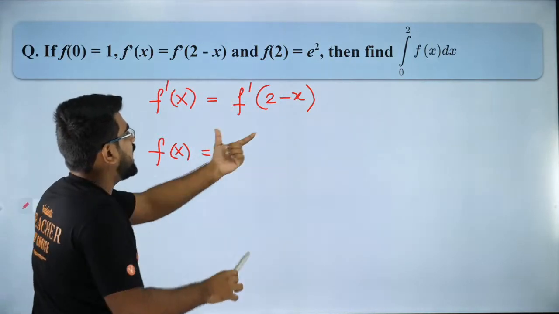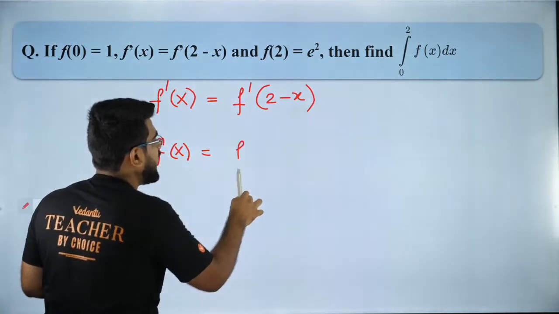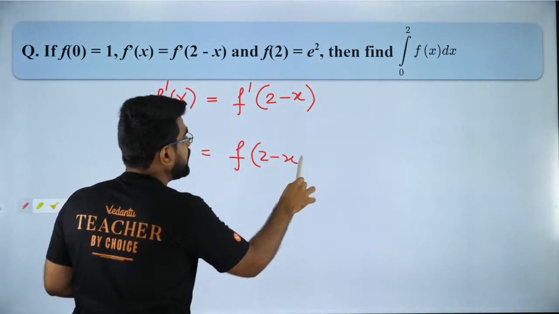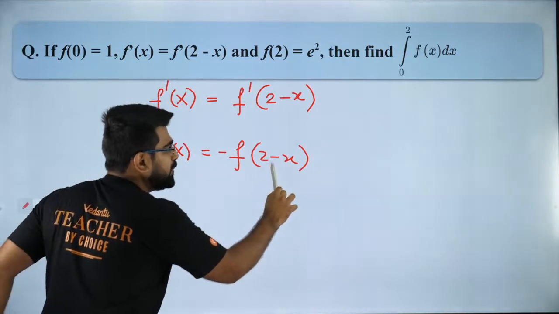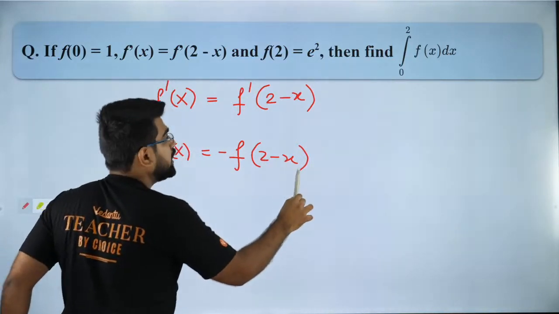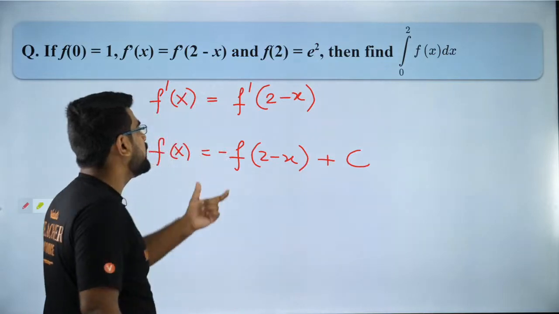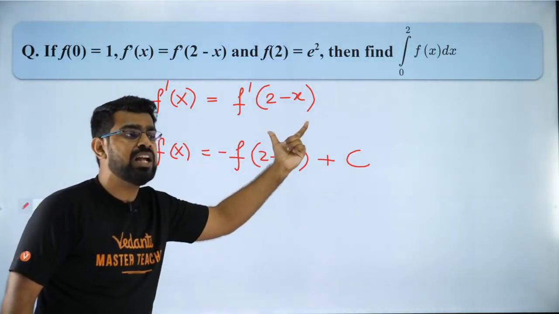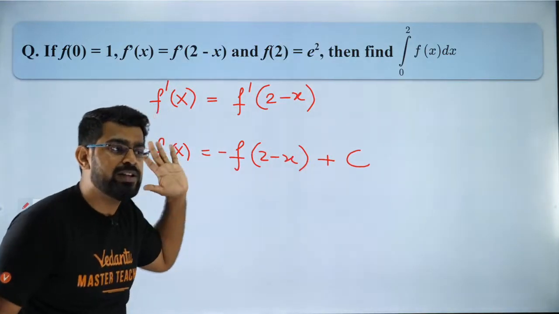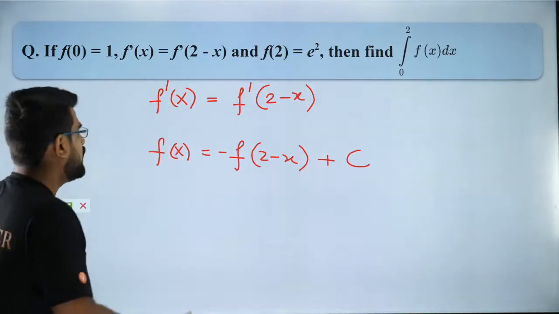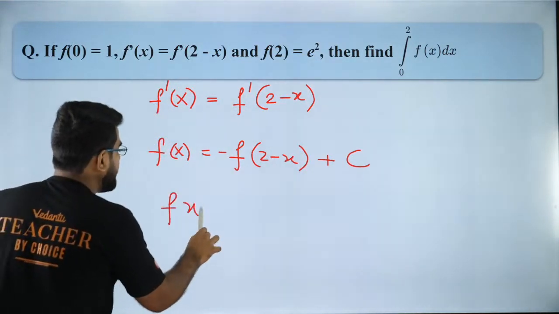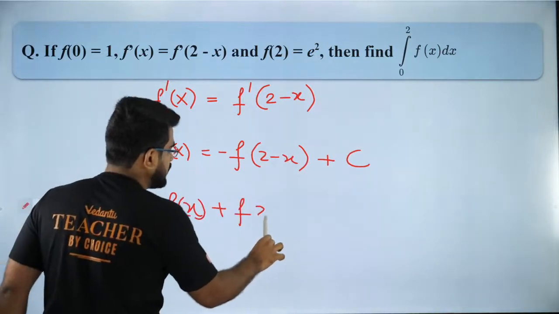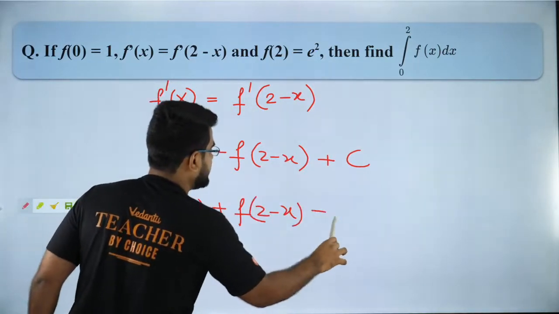If I integrate f dash of 2 minus x, it will be f of 2 minus x into minus 1. Why into minus 1? Because here I have 2 minus x plus a constant. Why? Because it is indefinite integration. Whenever I have indefinite integration, I need to add a constant. Are you all clear? Okay, so I will get f of x plus f of 2 minus x is actually equal to a constant c.